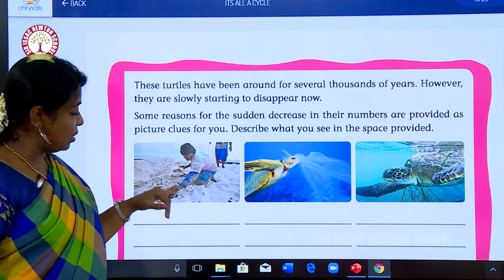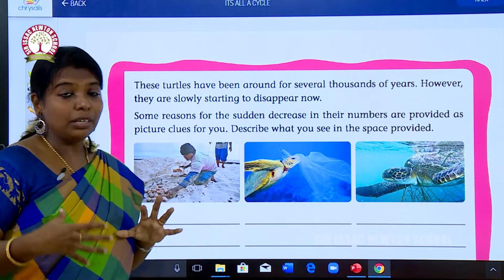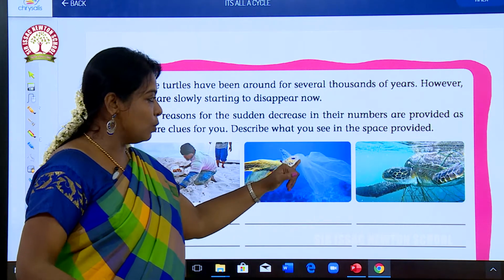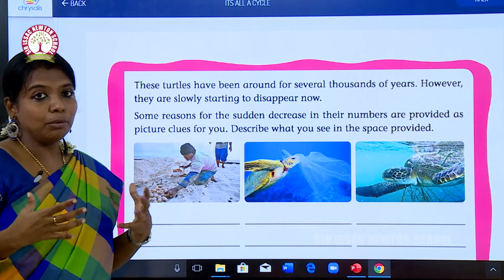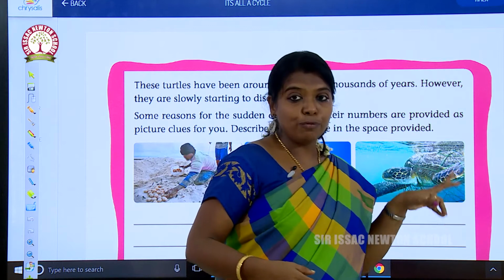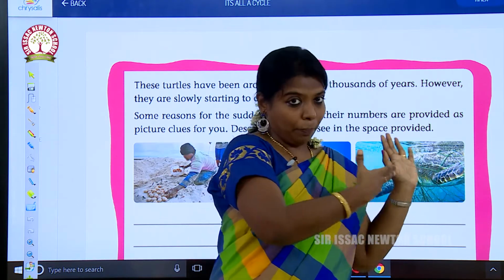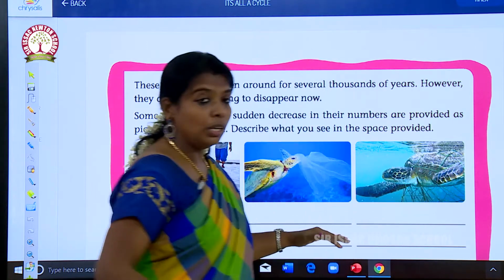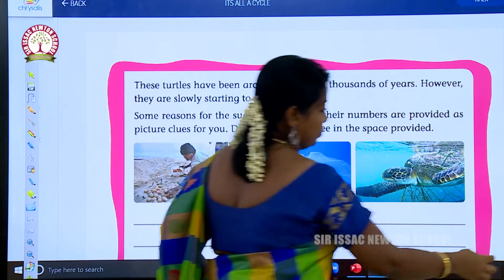See, the social worker is collecting the eggs of the olive ridley, and some of the evil effects of plastic are given here. The turtle's face has been covered by a plastic, and it is unable to breathe, and it will die. See here, the fishing net of some fisherman has been stuck on the body of the turtle. So you have to write clearly what is given in this picture.